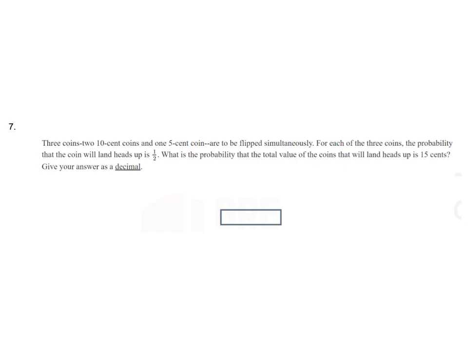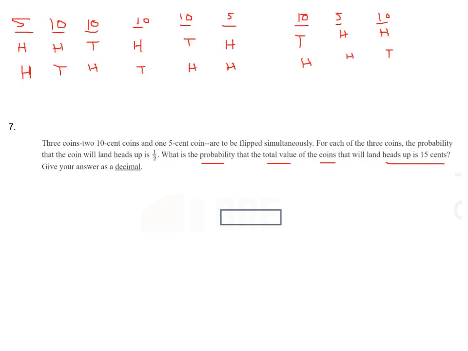We can do it in many ways. There is another condition. The coins are flipped simultaneously. Let's see the design. We can have a 5-cent coin and then 10-cent coins, or we can arrange it as a 10 10 5 or 10 5 10. Whatever way you think about, the result will be the same.